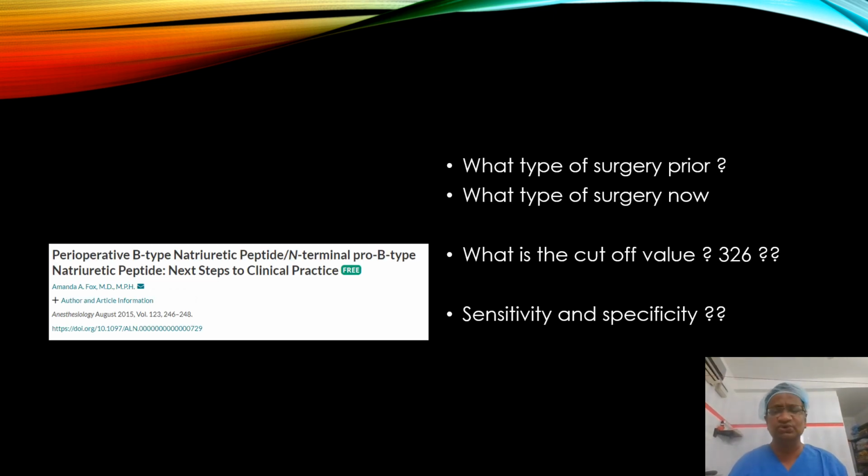We should also know the next steps to clinical practice. What type of surgery was done prior? For example, he has undergone a stent. He has undergone a CABG. What type of surgery now? Hernia, appendix, or mastectomy? What is the cutoff value? There is one study which tells more than 326 of NT-proBNP value. Is it sensitive or is it specific? All are questionable according to this next steps to clinical practice.